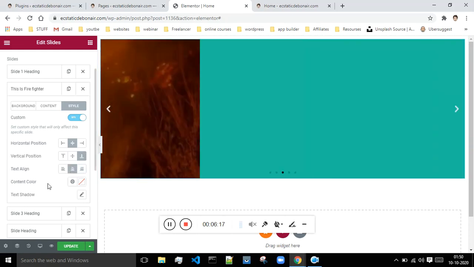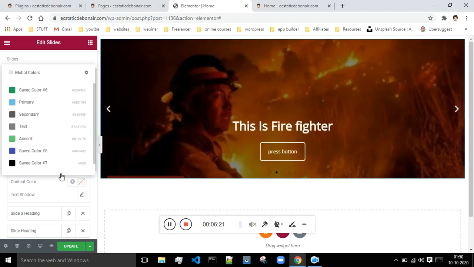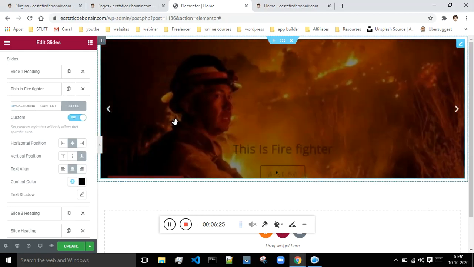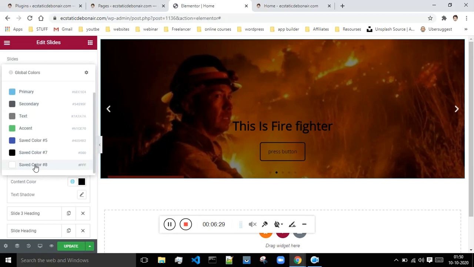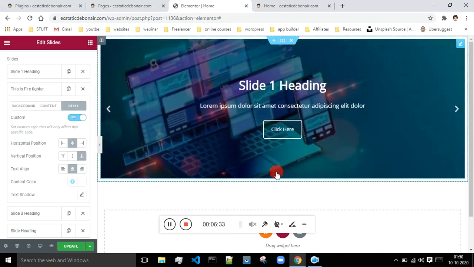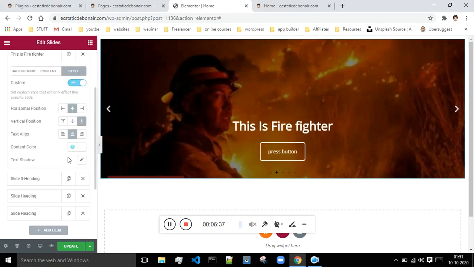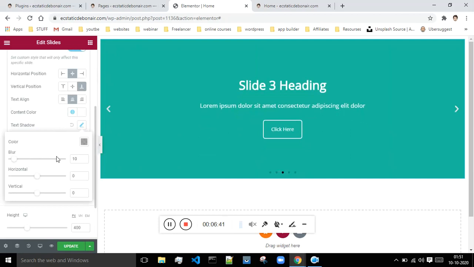Okay, and this is the content color. So you can just select whatever color you want. You can just select this black, then this content will be black in color. You can just select white, and the color of the text over here will be white in color. So basically this is how you can select, and this is the text shadow.